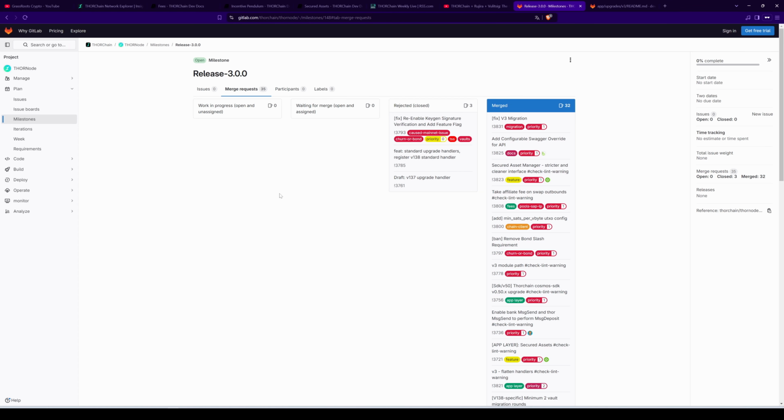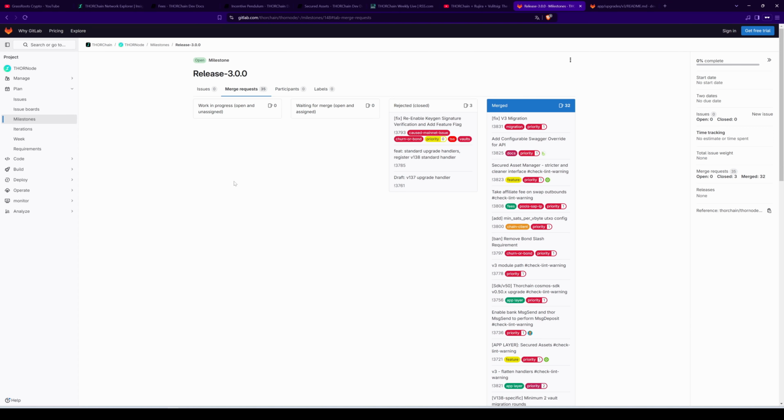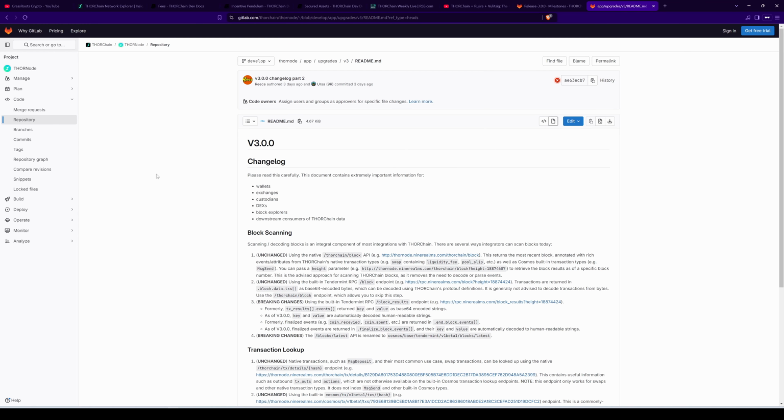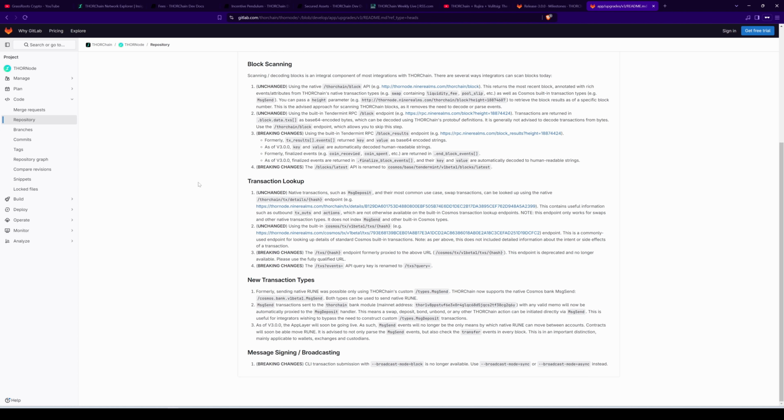So there are some really big changes here, and I'll talk through them more. I just try to go through and pick out the big ones, but you can have a look at more information by going through the release. There's also a release note here for version 3. It talks about the breaking changes and what changes have been done. So if you're an interface or you need to know this type of information, this is where you can find it.